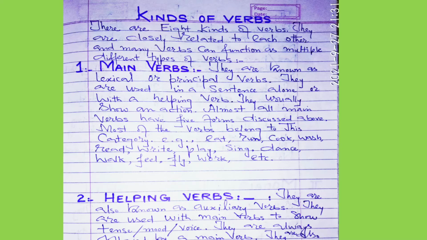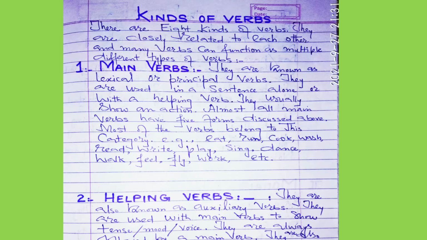For example, eat, run, cook, wash, read, write, play, sing, dance, walk, feel, fly, work, etc. These are some of the examples. You can add thousands of examples to this list. You can make sentences also.